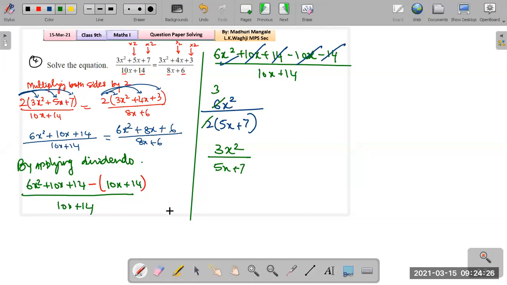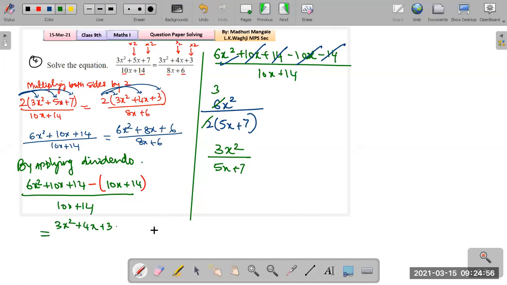Yeah, and this is just one side. We had to work on the other side as well, correct? What is the other side here? That is this part, correct? That is this side. Okay, so let's simplify the other side now. All right, students, so we are working on the next side also. That is equals to 3x squared plus 4x plus 3 minus the denominator, the whole upon 8x plus 6.